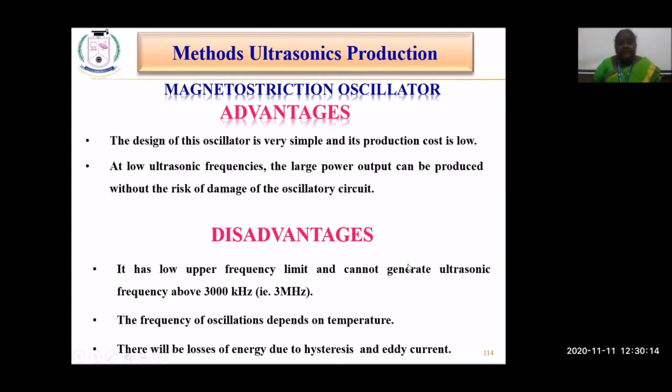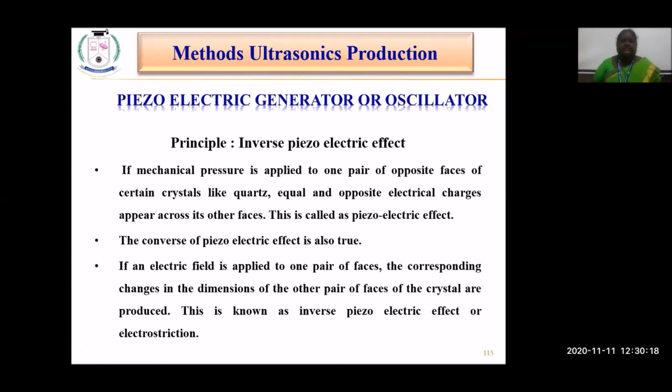So these are the advantages and disadvantages of the magnetostriction oscillator. So that is about the second method of production of ultrasonic sound waves. The first method is the mechanical setup, the second method is the magnetostriction method, and the third one is the piezoelectric generator or oscillator.